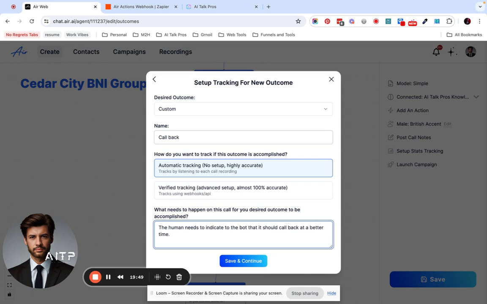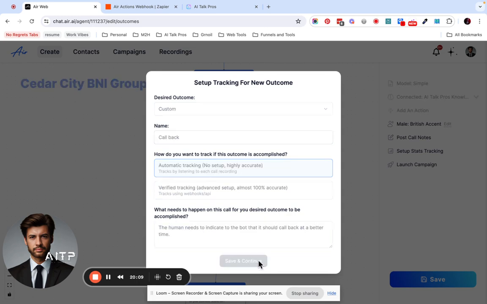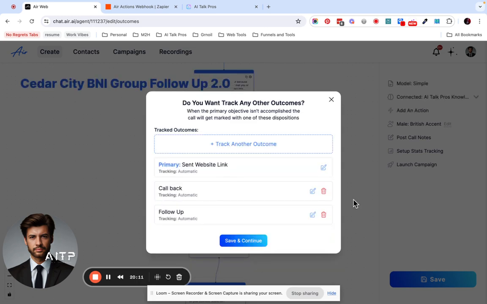Now this way I can do ChatGPT automation inside of HighLevel. So if they say, hey, can you call back at a better time? I can take from this and from the transcript from this outcome that they need to be called back. So I can recirculate them through and reach out to them at a better time. So save that and continue.